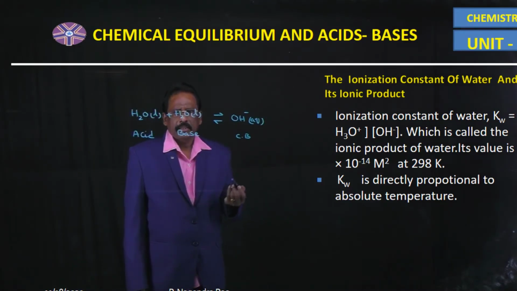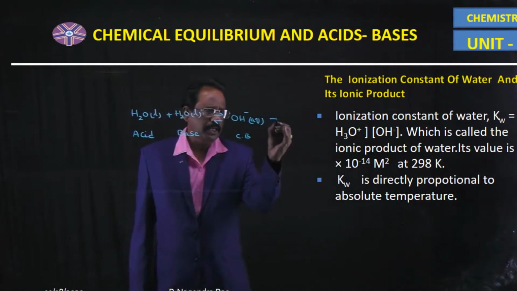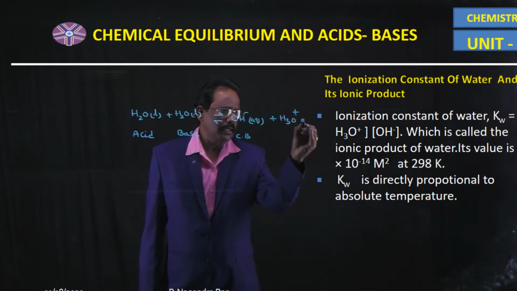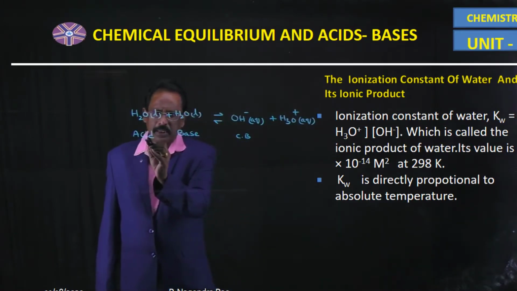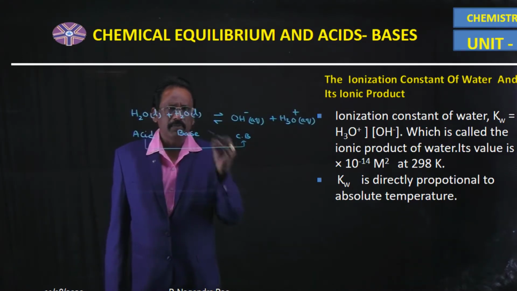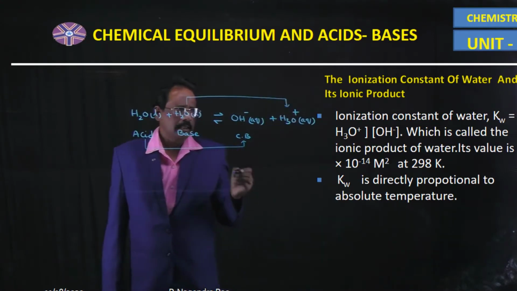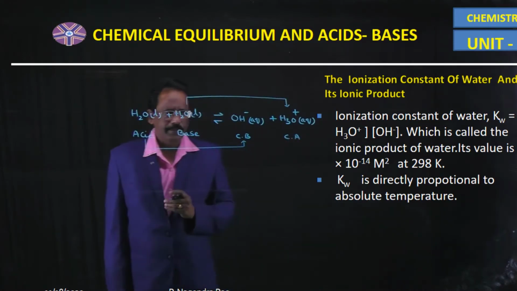This one acts as Bronsted base, indicating it accepts the proton, and then this becomes hydronium ion in aqueous medium. So from this, the conjugate base will be formed, and from this, the conjugate acid will be formed.